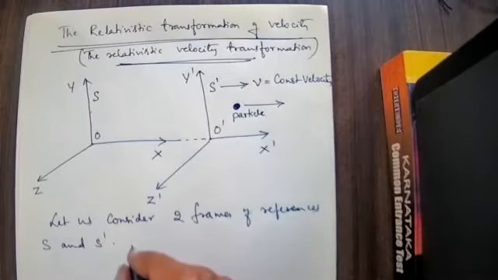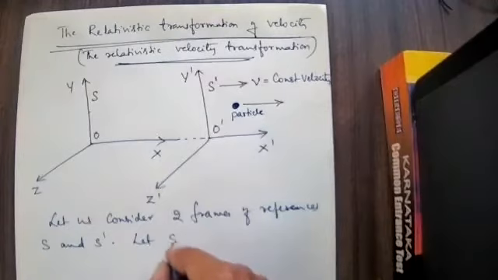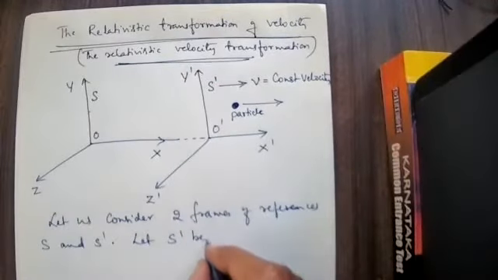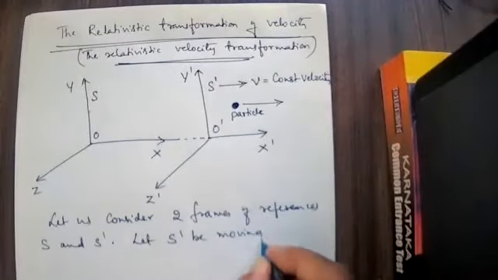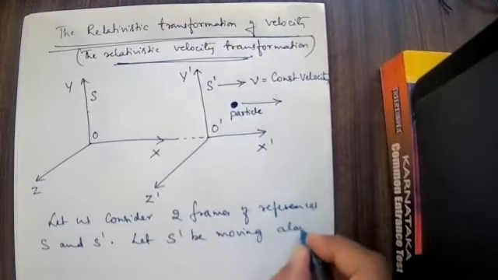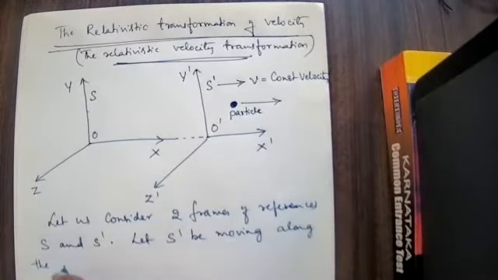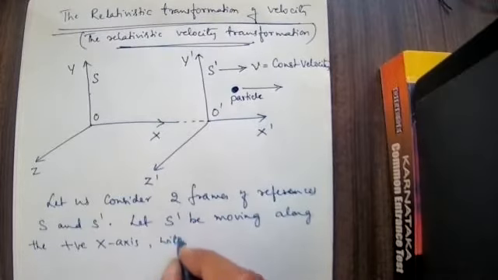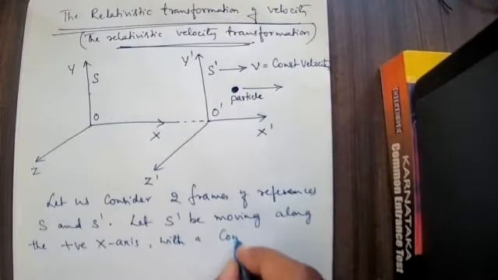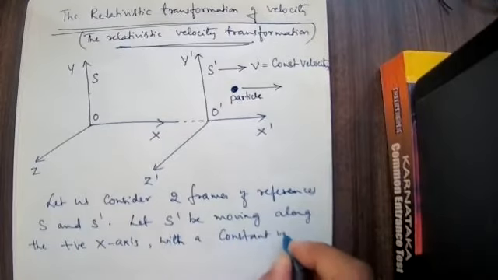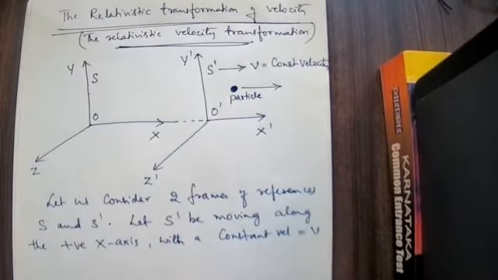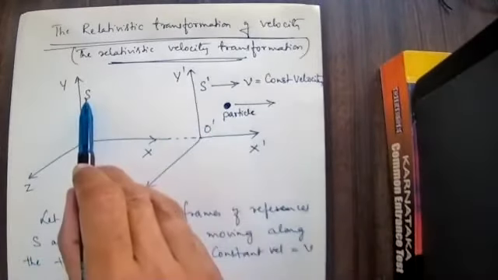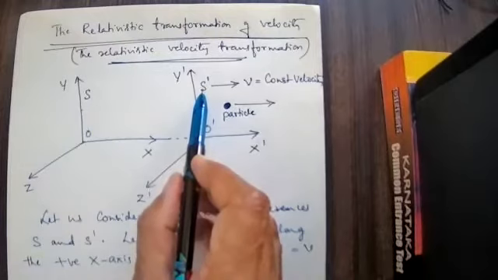Let S dash be moving along the positive x-axis with a constant velocity v. Along which direction? Along the positive x-axis. So S is one frame of reference, S dash is another frame of reference.